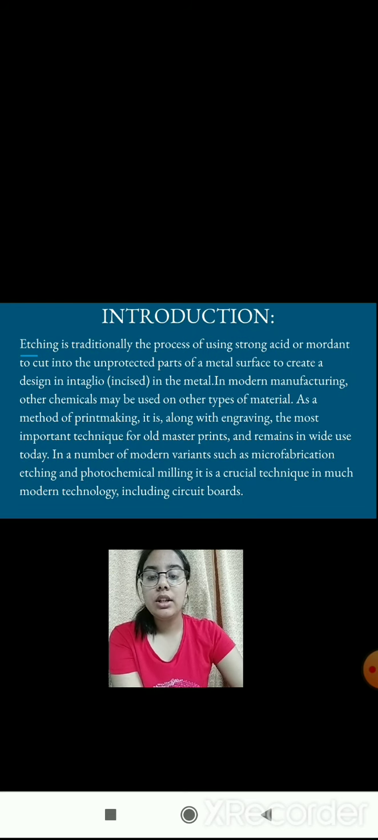Etching is traditionally the process of using a strong acid or mordant to cut into the unprotected parts of a metal surface and create a design in the metal. In modern manufacturing, other chemicals may be used on other types of materials. In a number of modern variants, such as microfabrication etching and photochemical milling, it is a crucial technique in much modern technology, including circuit boards.